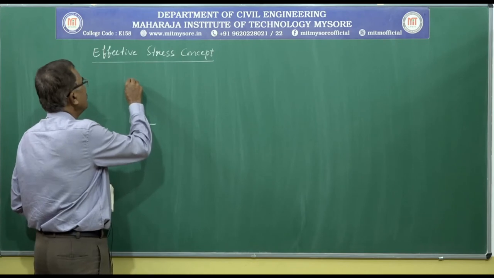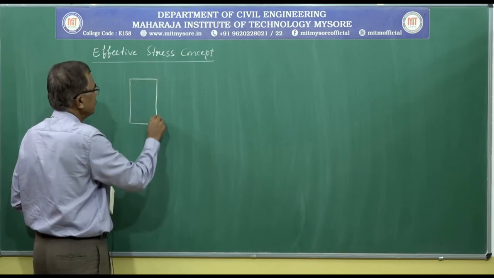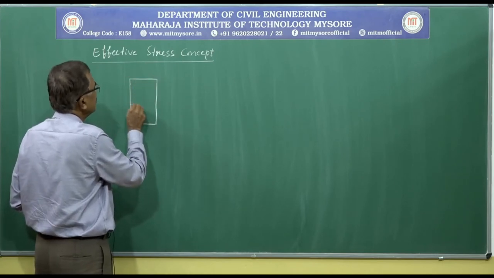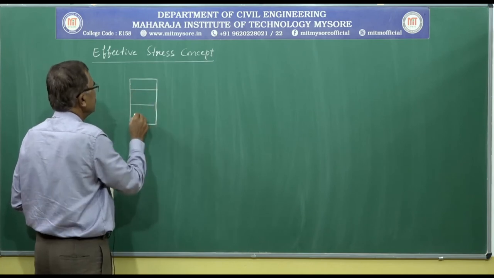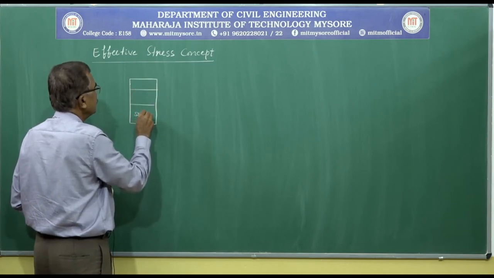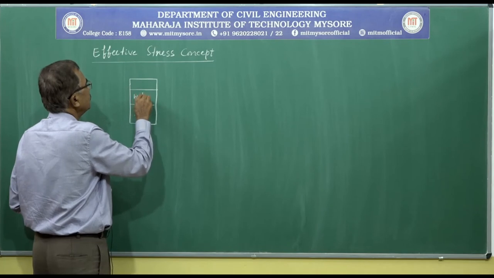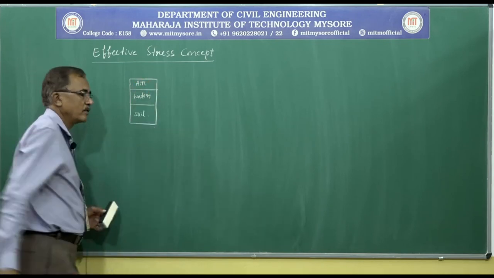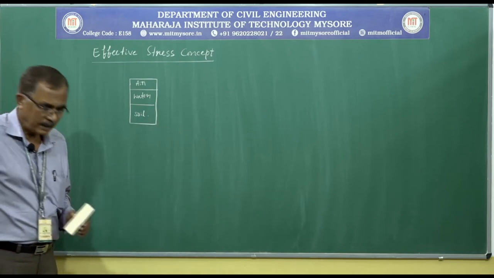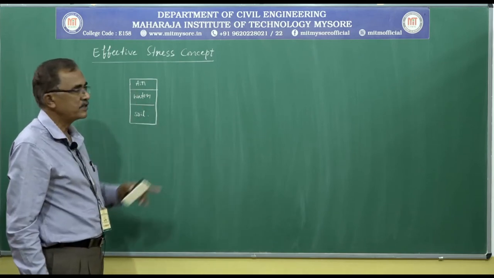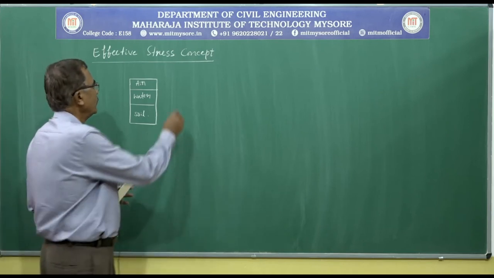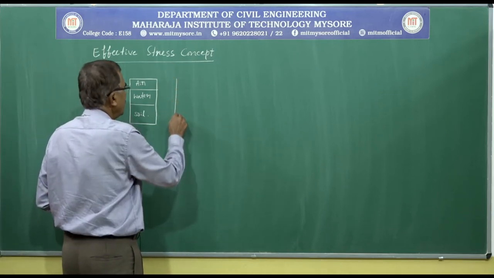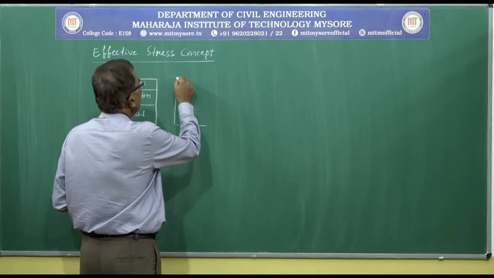If you consider the soil phase diagram, it is a three-phase system: soil, water, air. Again, depending upon what is there in the voids, we can also have the phase diagram for a two-phase system,